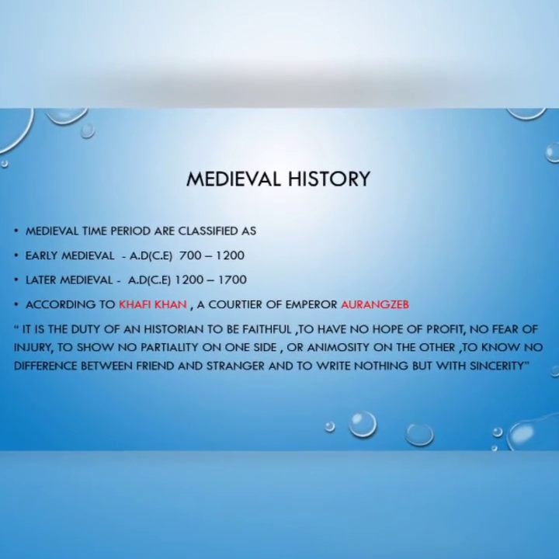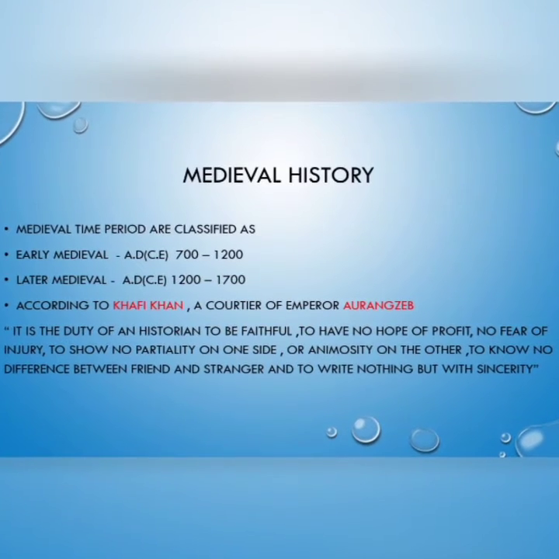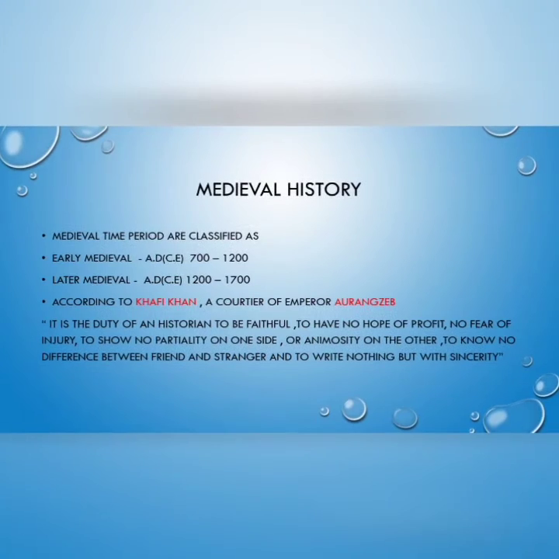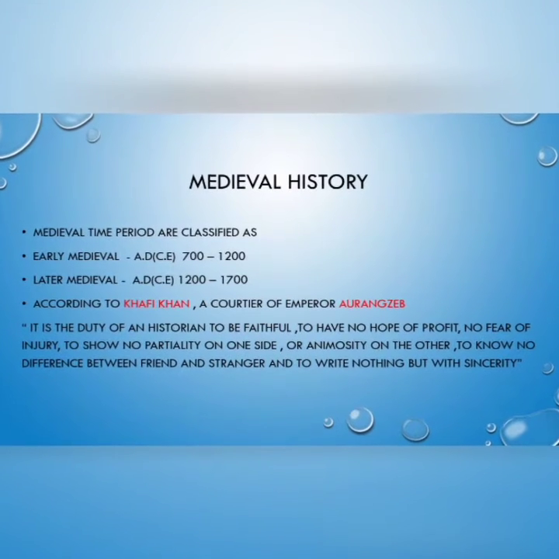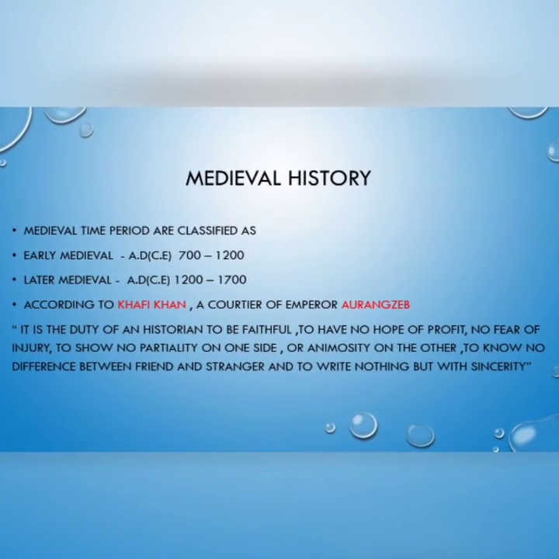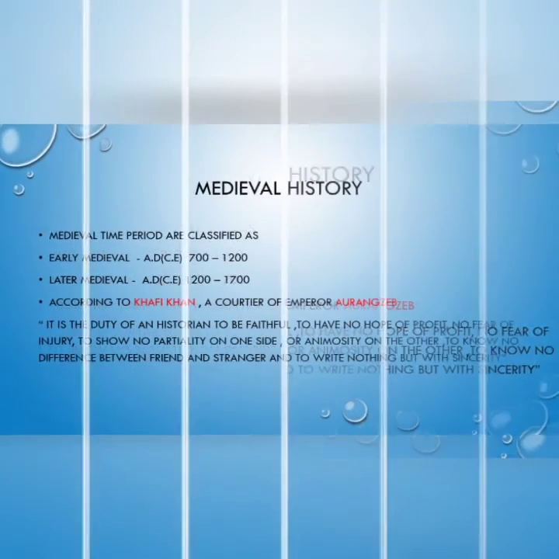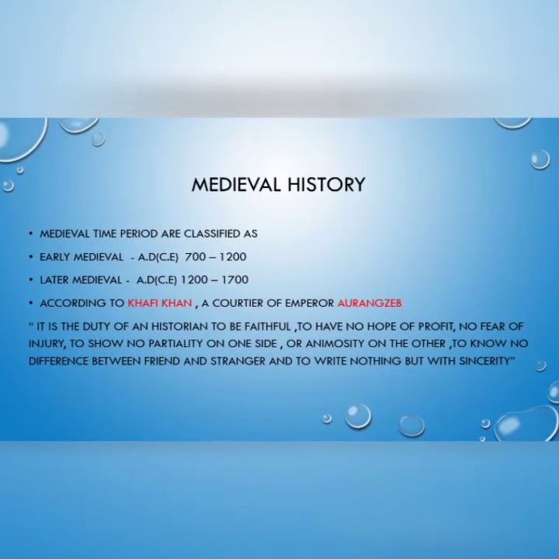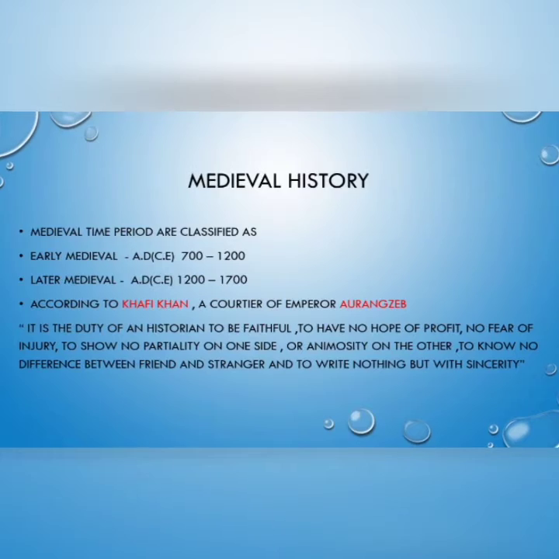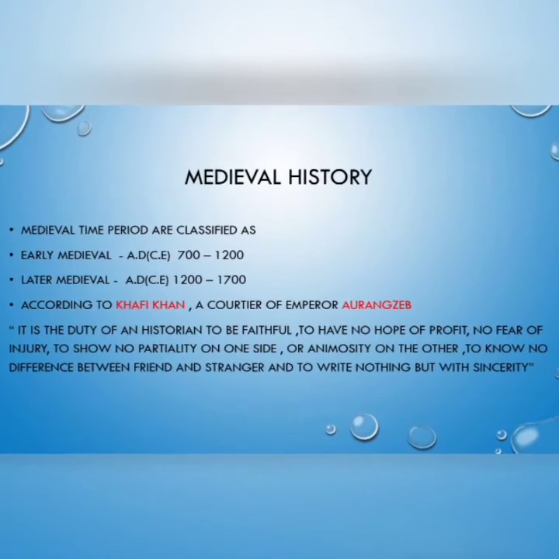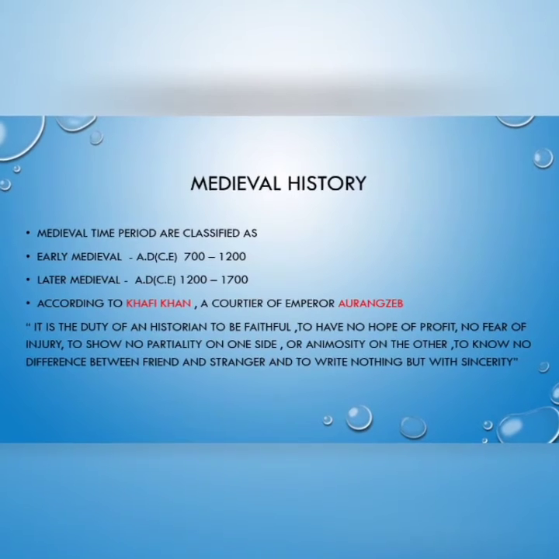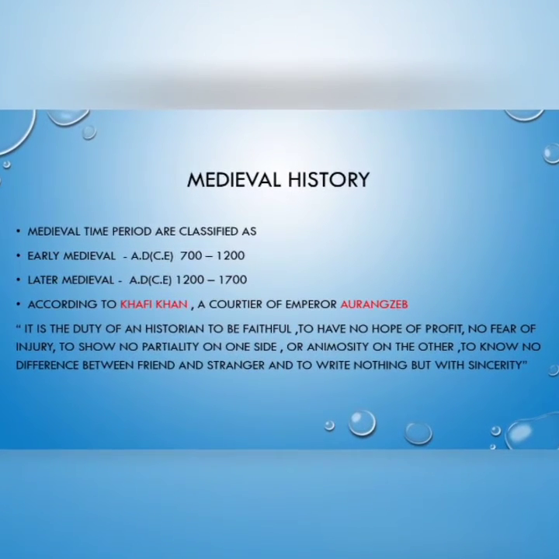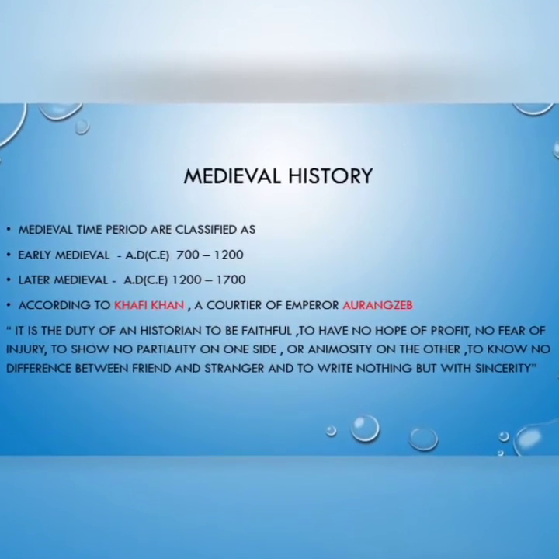As I told before, medieval history is the time period between ancient history and modern history, which is classified under 2 time intervals. One is early medieval from 700 to 1200 AD. Next one is later medieval from 1200 to 1700 AD. In early medieval we can know about Rajputs, Vijayanagar, Bahmani kingdoms. In later medieval we can know about the great Mughal emperors like Babur, Akbar, and the last one is Aurangzeb.